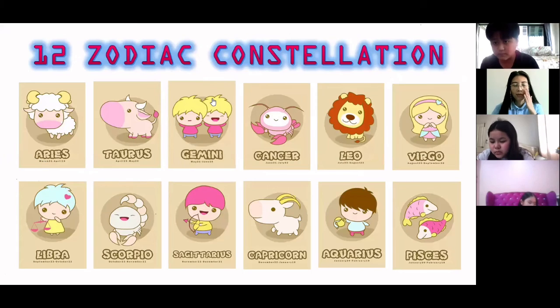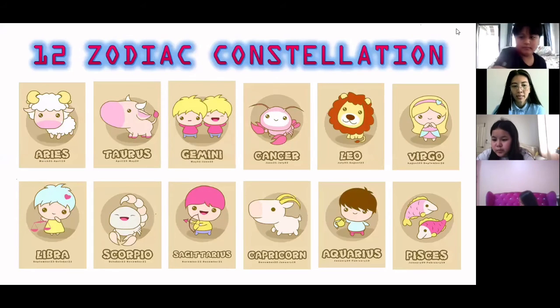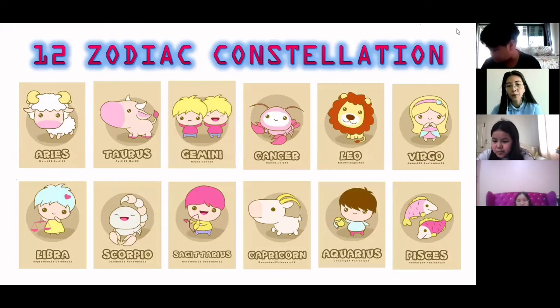So remember the 12 zodiac constellations: Aries, the ram; Taurus, the bull; Gemini, the twin; Cancer, the crab; Leo, the lion; Virgo, the virgin; Libra, the balance; Scorpio, the scorpion; Sagittarius, the archer; Capricorn, the goat; Aquarius, the water bearer; and last, Pisces, the fish. Just try to remember the names of these 12 zodiac constellations, their English translations,